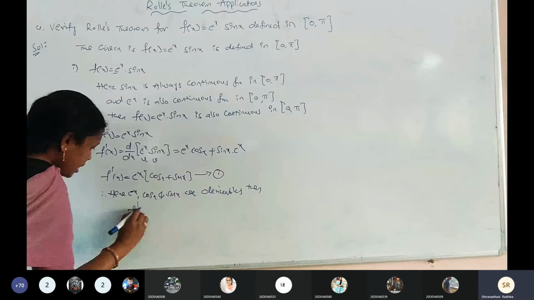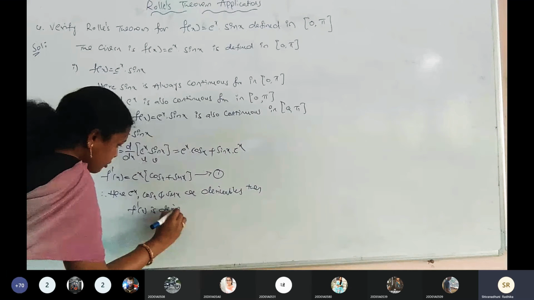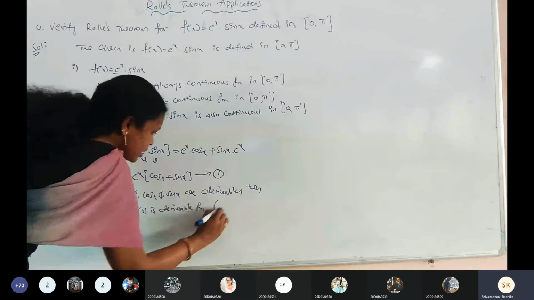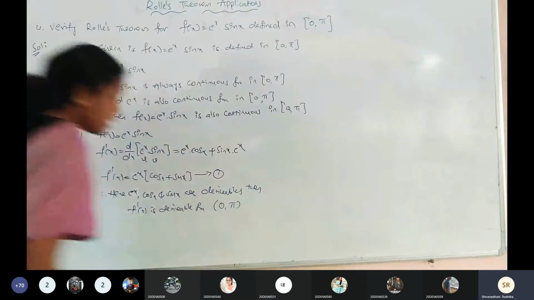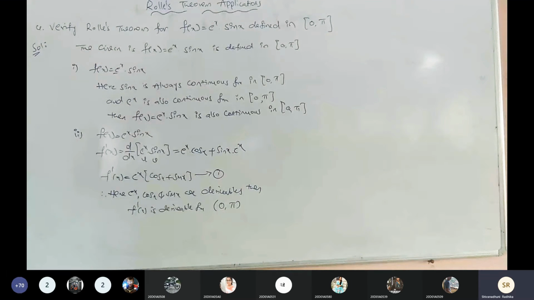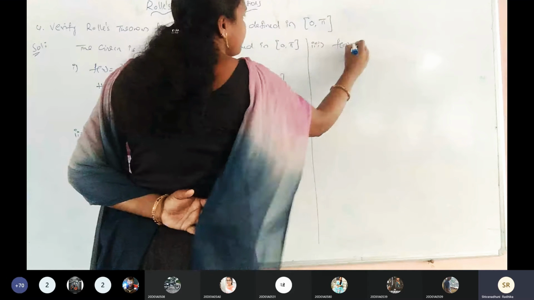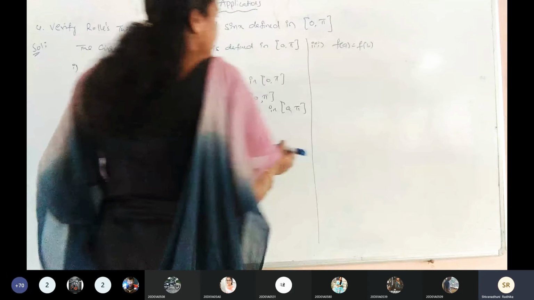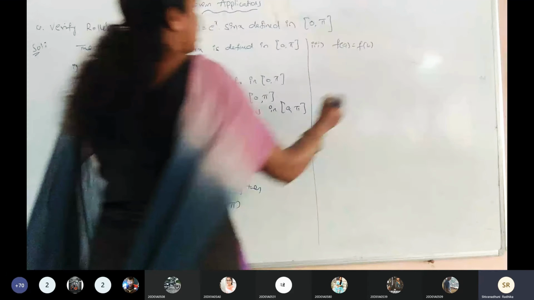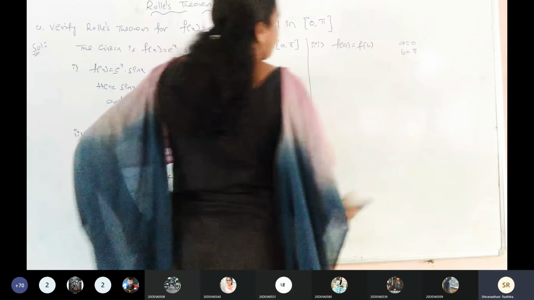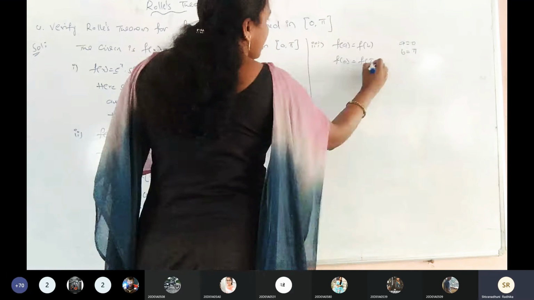Then f dash of x is a derivable function in which interval? Open interval 0 comma pi. Is it clear all of you? Now we go for the third condition. What is the third condition? F of a equals f of b. Is it right? Now what is the a value here? A equals 0 and b equals pi. Now f of 0 equals f of pi.